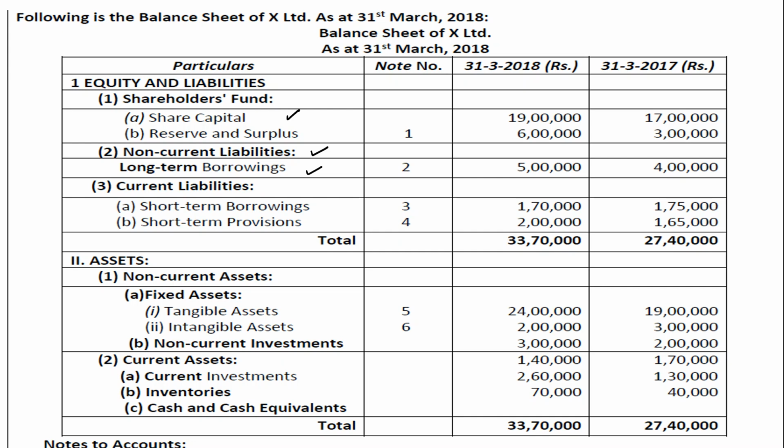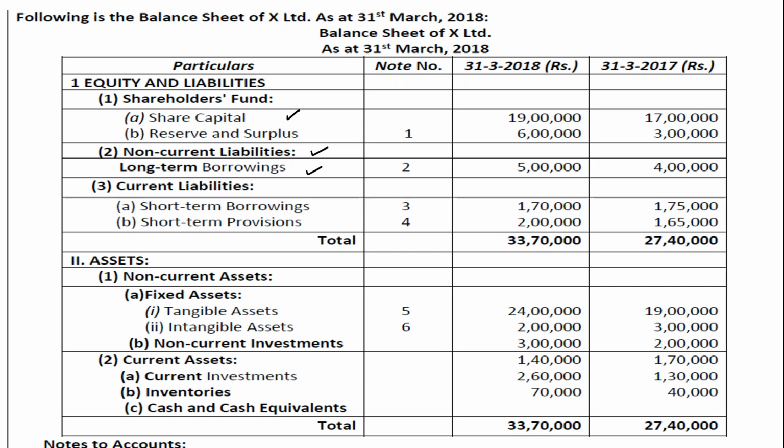Now the financing part, share capital. Look at that. On 31st March 2017, it was 17 lakh. It has changed to 19 lakh. There is an increase. When does the share capital increase? Share capital increases only when shares have been issued. So here there is no note involved, so we will assume that 2 lakh worth of shares were issued for cash and money came in.